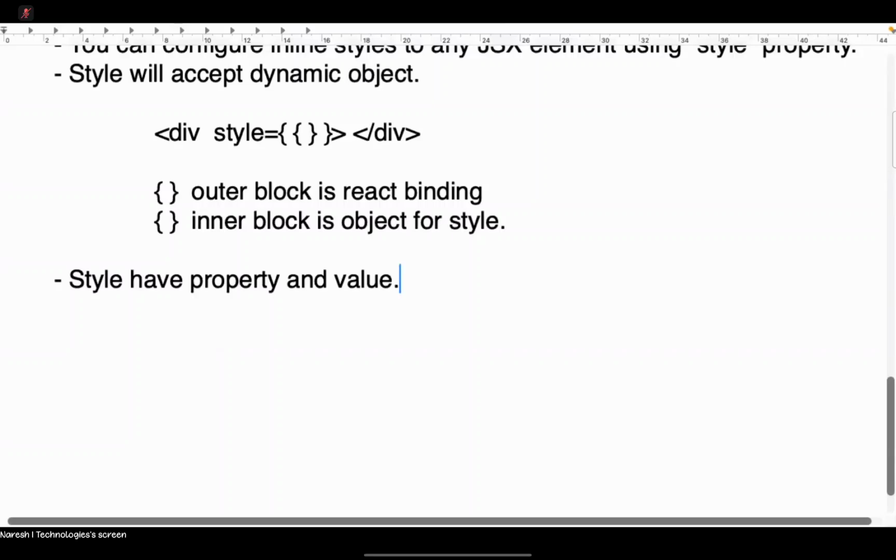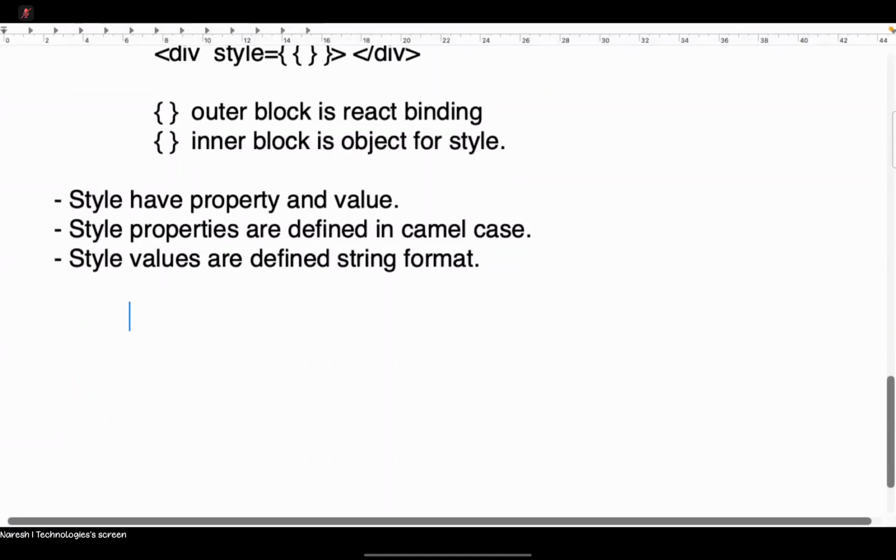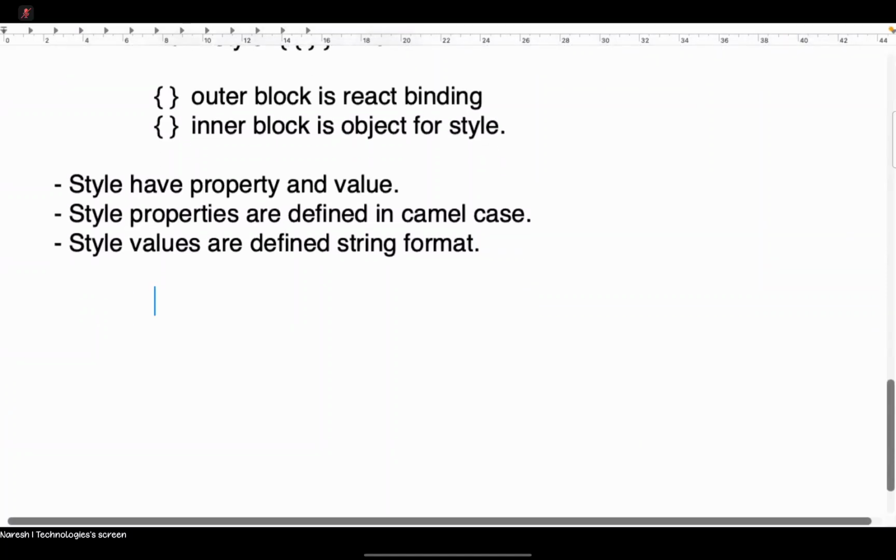And here the key point is, style properties are defined in camel case. Style values are defined in string format.